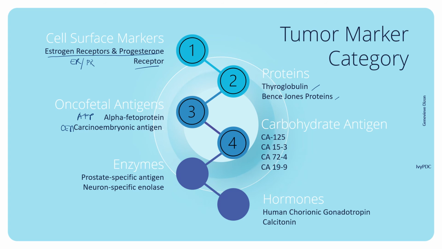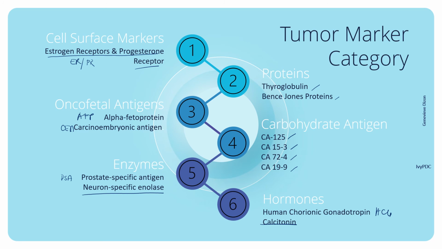The fourth category is the carbohydrate antigen that has the CA125, CA15-3, CA72-4, and CA19-9. The fifth category is the enzymes with the prostate-specific antigen or the PSA and the neuron-specific enolase. And lastly, we have the hormones that include the HCG and the calcitonin.